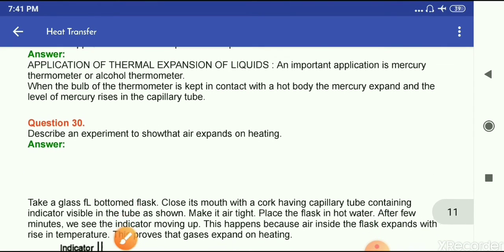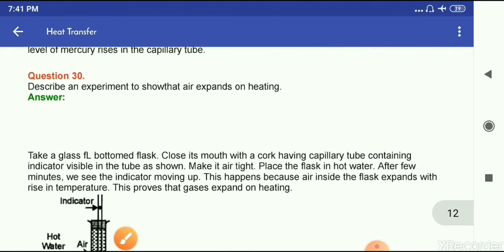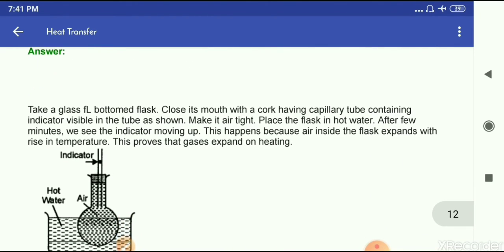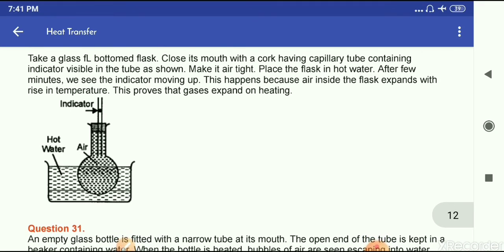Question number 30. Describe an experiment to show that air expands on heating. So this is your answer for this question.